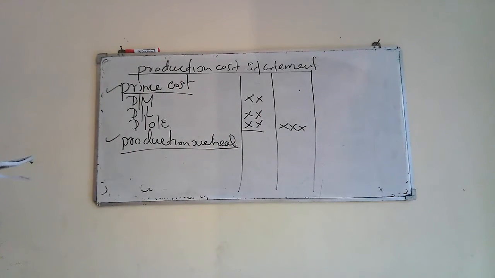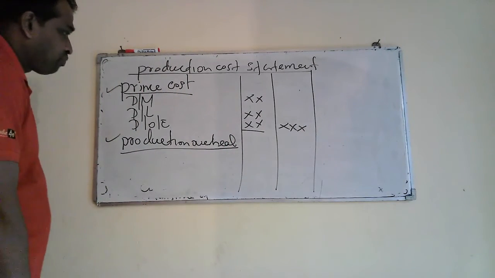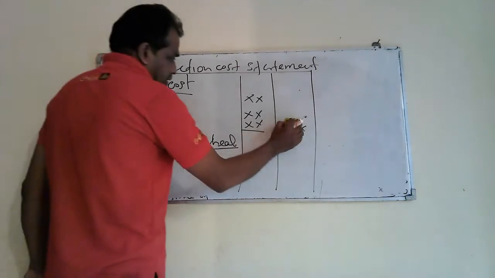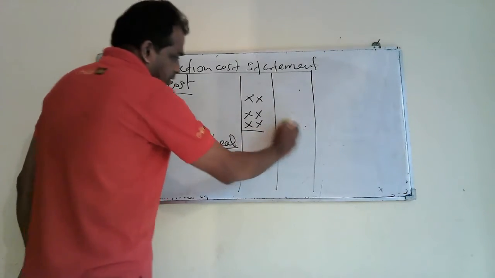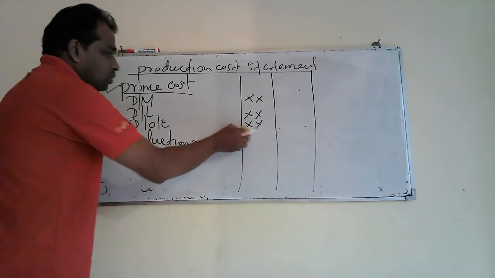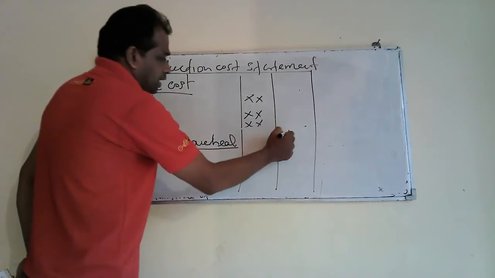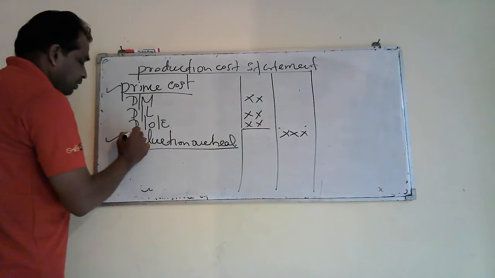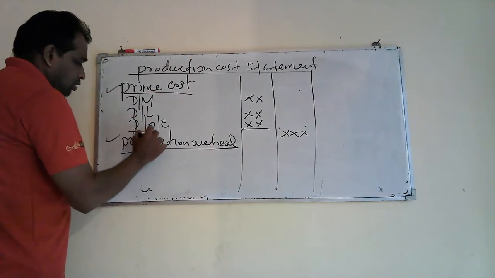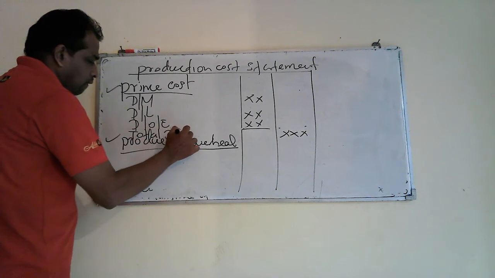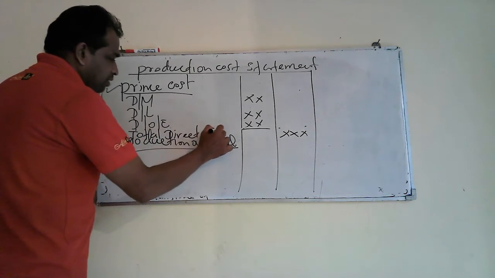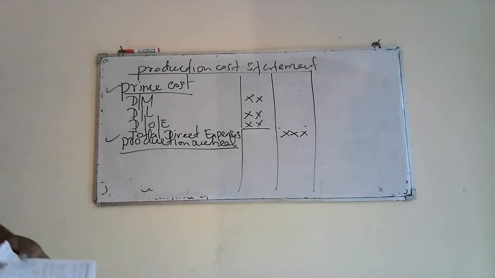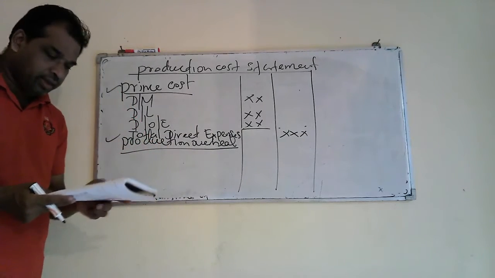That is the total direct expenses. Or you can mention like this also. Then parallel to this answer you can write total direct expenses. Okay, right. Then we have another heading, production overhead.